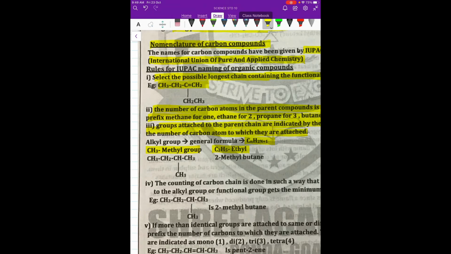Now for this one, we can call it 2-methyl butane. This is a butane chain with a 2-methyl group. We will be learning the nomenclature with many examples later.